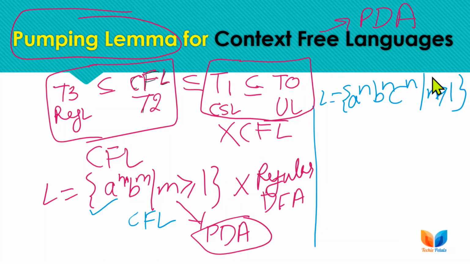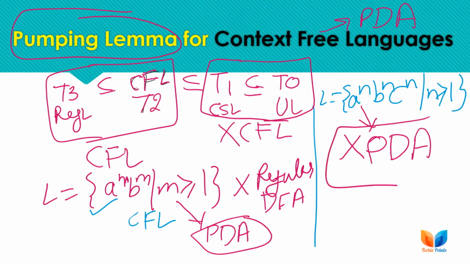But the language a^n b^n c^n is not context free because it cannot be recognized by a PDA. Yes, we can construct a Turing machine or a linear bounded automaton corresponding to this language, but we cannot have any PDA to recognize this particular language.